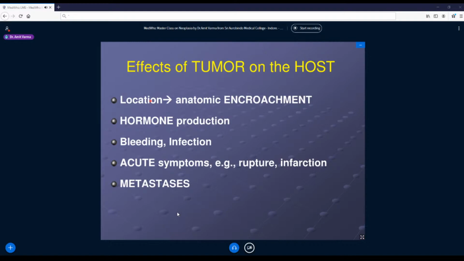Opposite to that, there is a tumor sitting in the meninges, a meningioma, a benign tumor of the meninges. What is the problem? The skull cannot expand, so it will compress our brain. So when it is compressing the brain, what is it causing? Encroachment of some of the area. Now this will definitely give rise to more symptoms and signs. Imagine a small nerve-shaped tumor sitting close to the hypothalamus or close to the brainstem.